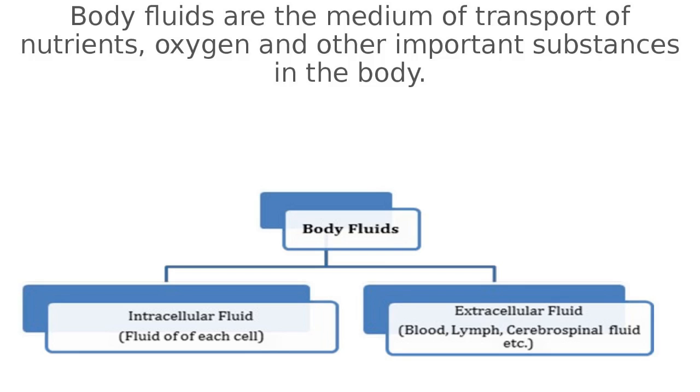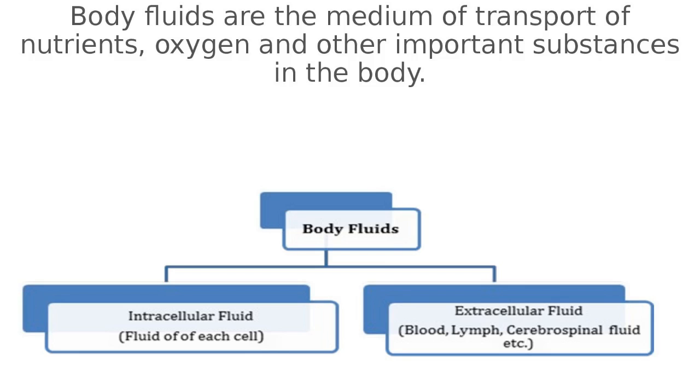Next is your extracellular circulation. First of all, extracellular fluid. Extracellular fluid is present in higher organisms like human beings. This extracellular fluid helps to circulate the material between the tissues, or you can say outside the cell. That is known as your extracellular fluid, and this circulation is known as your extracellular circulation.